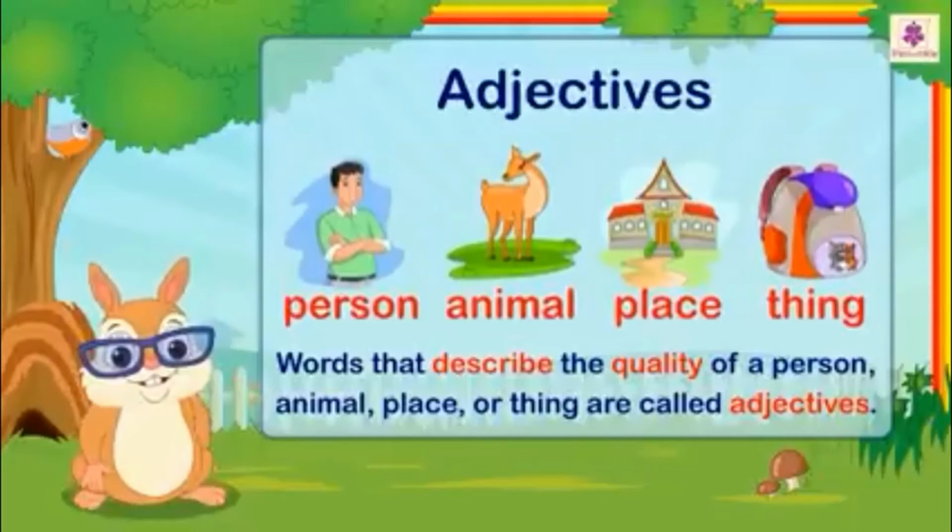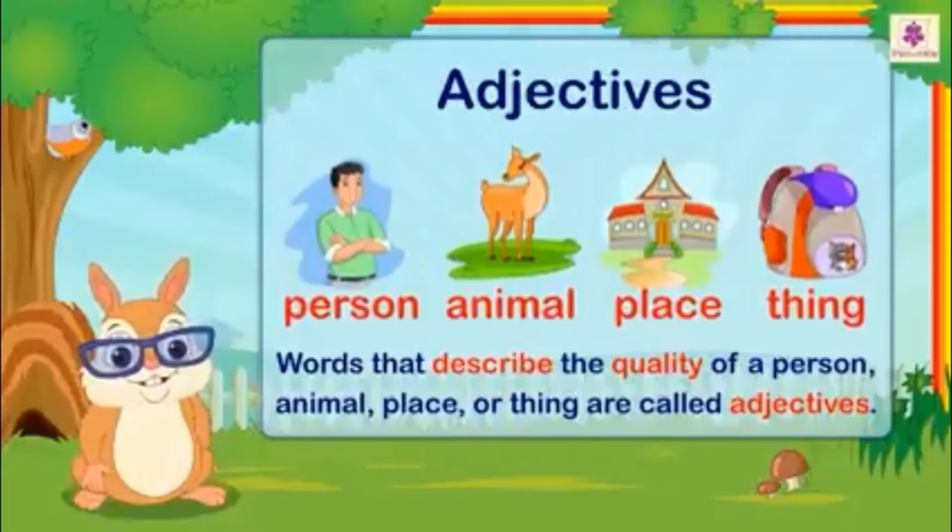So heavy is an adjective and bag is a noun. Just like that, Bilbo is a brave dog. So here I am describing the dog Bilbo as brave. So brave is an adjective and Bilbo is a noun.